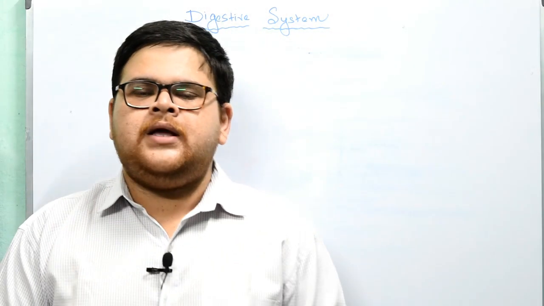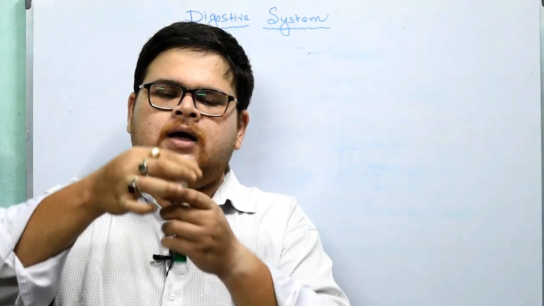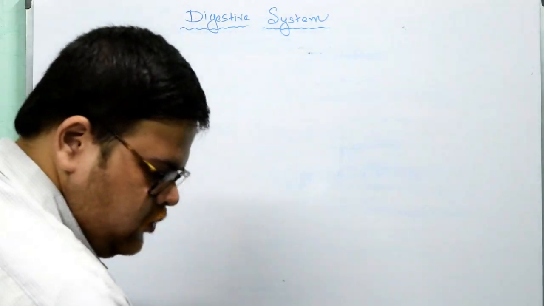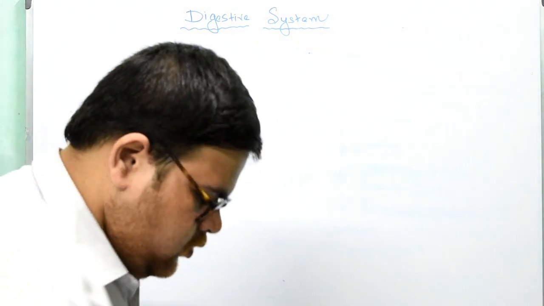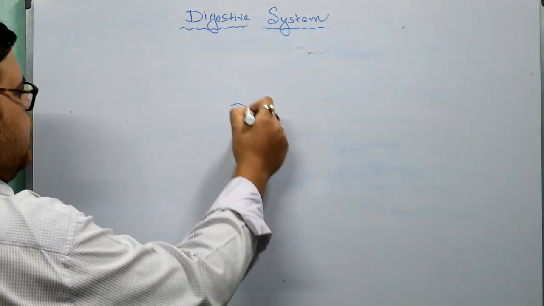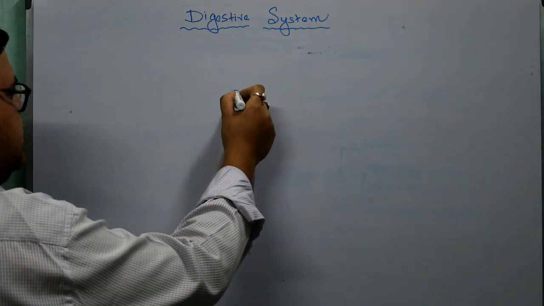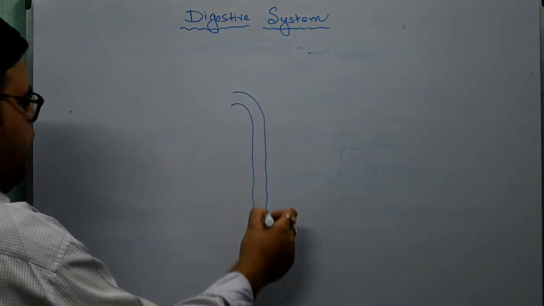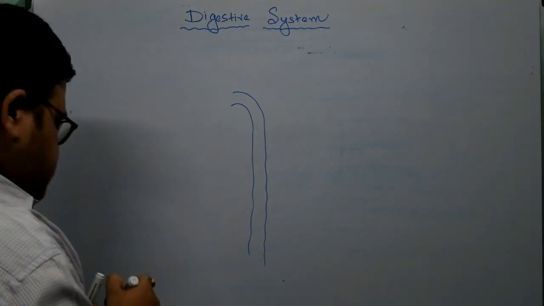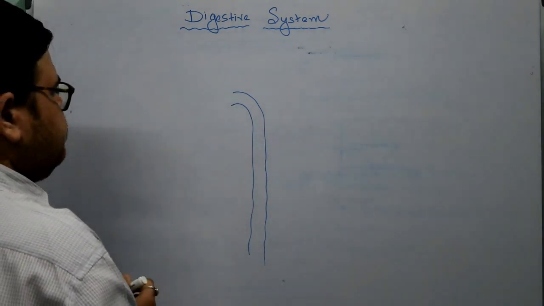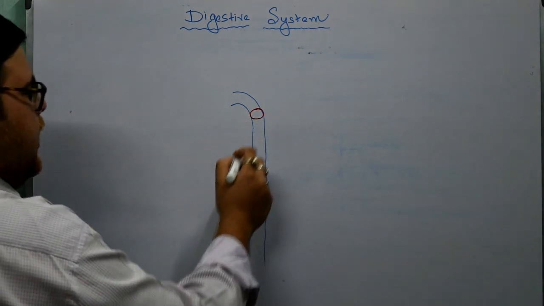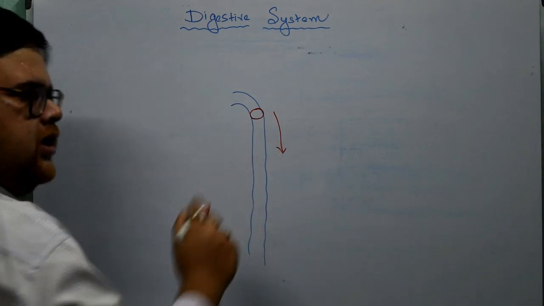I am showing you. See, this is the particular tube. I am drawing here only. It will be much easier for you all to understand. Suppose this is your oesophagus, or a pipe-like structure. Now the bolus is here. It tends to go downward.